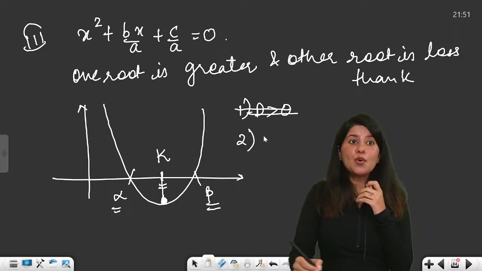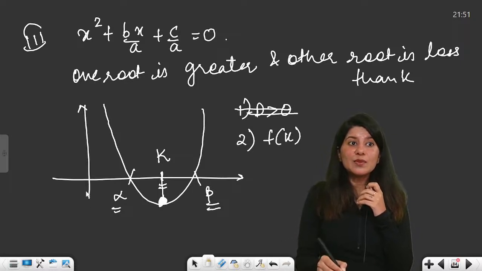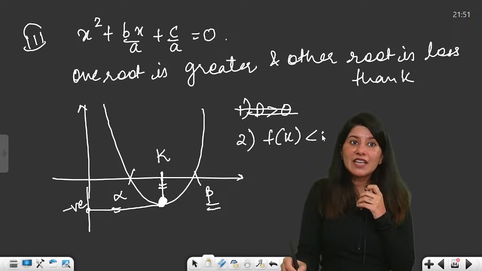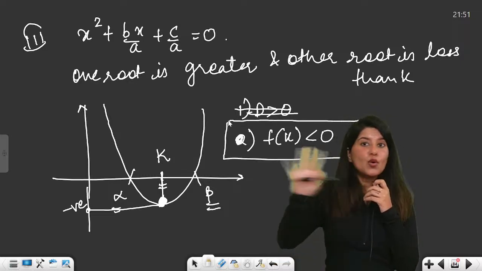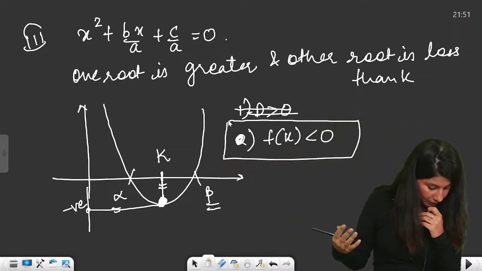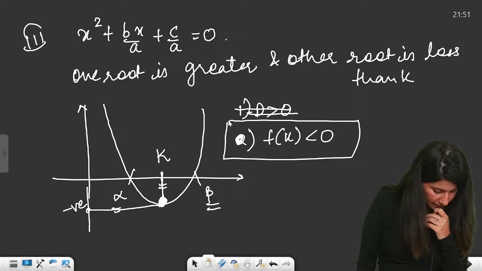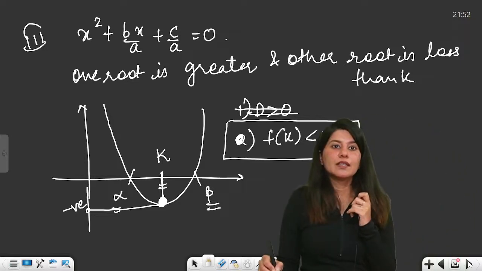Basically, the value of the function at x equal to k is negative. Can you see the value is coming negative? The moment you put k, you get negative. F of k is less than 0. The only condition is this. No need to apply the condition on vertex and all. Clear? All right.